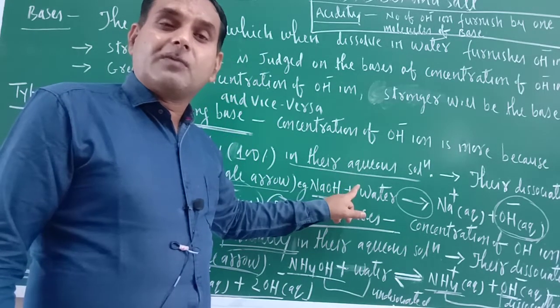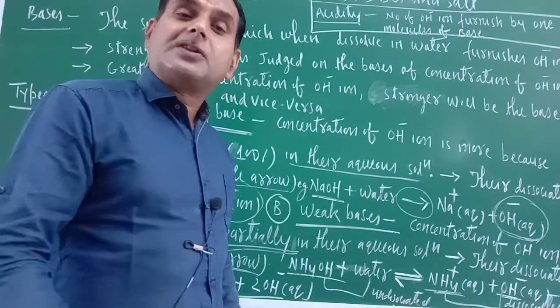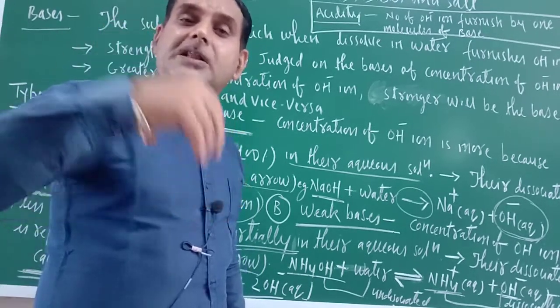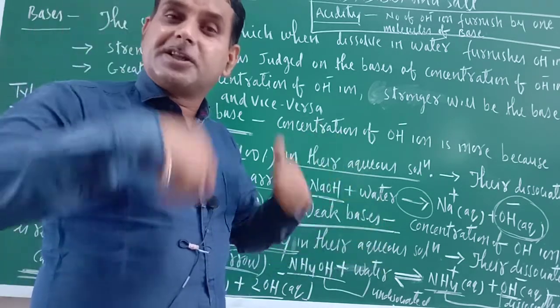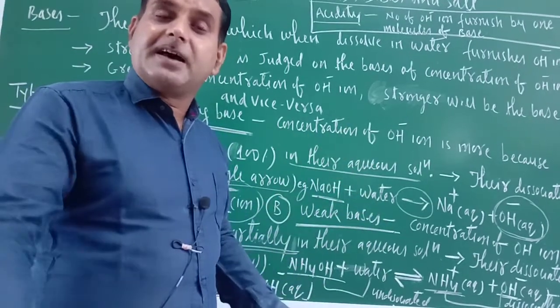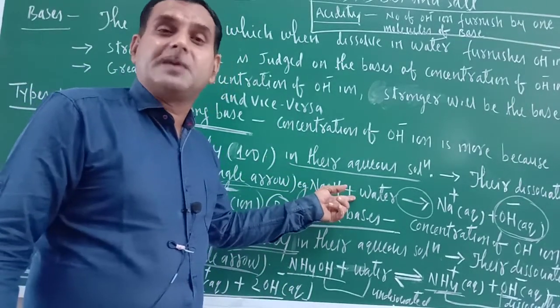Now in case of this one, suppose out of 5 chapati, all 5 chapati you have taken. All 5 chapati. So on the plate what is left? Nothing is left. Everything is converted into product. All the chapati you have taken. That is the case in strong bases.